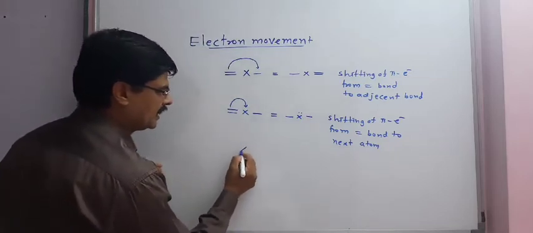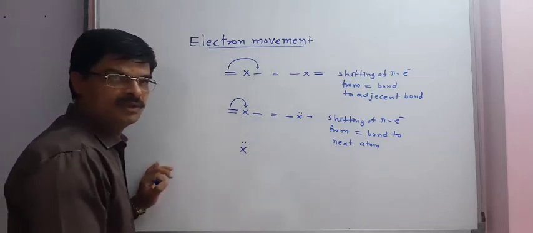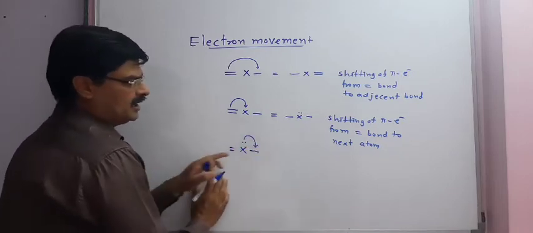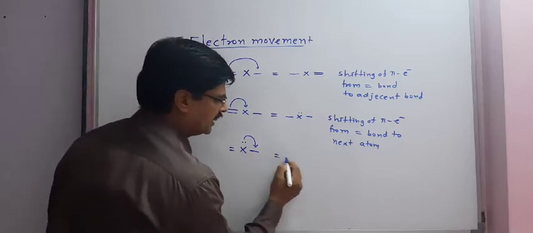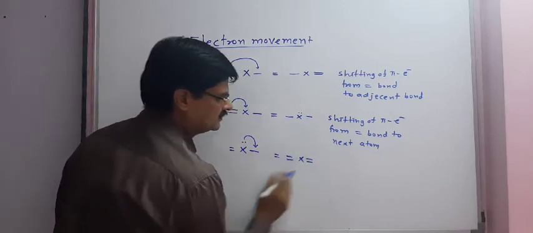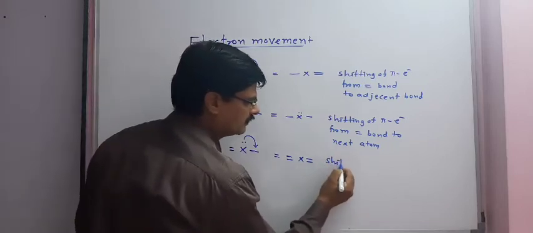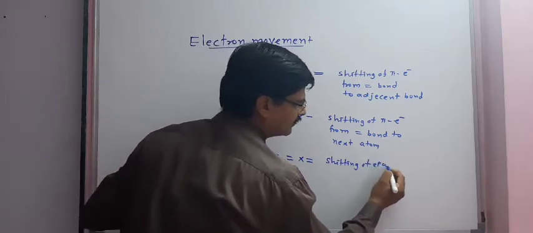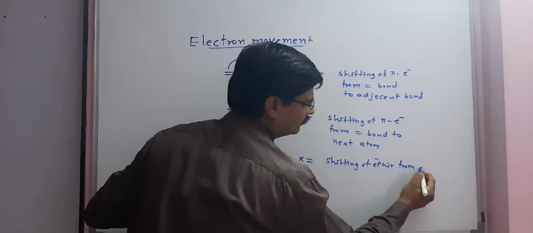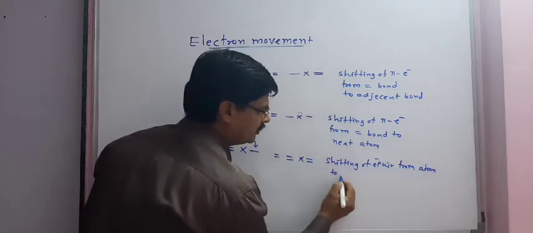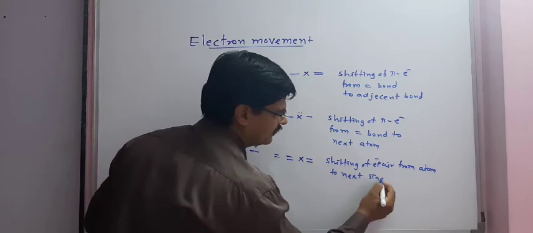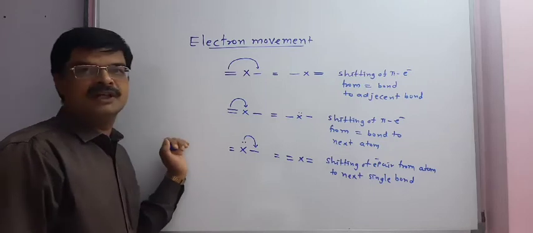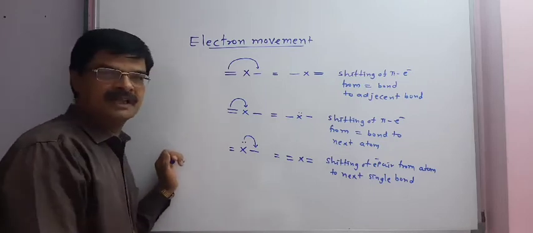Same way, if electron pair is present on atom and if it is shifted to the next adjacent bond, then we can represent it this way. Shifting of electron pair from atom to next single bond. This is the way we can represent the electron movement in chemical reactions.